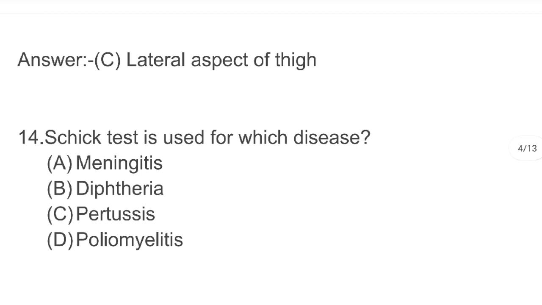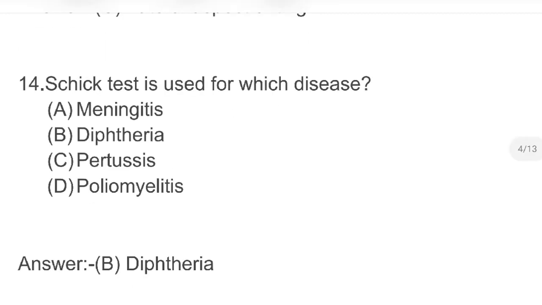Next, Schick test is used for which disease? A. Meningitis B. Diphtheria C. Pertussis D. Poliomyelitis. Answer B. Diphtheria.